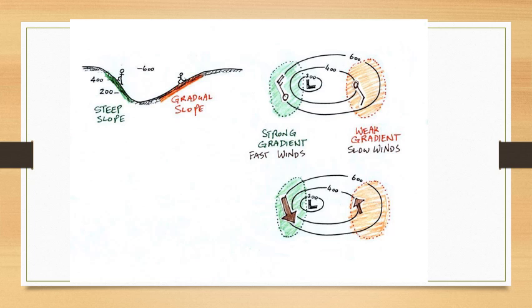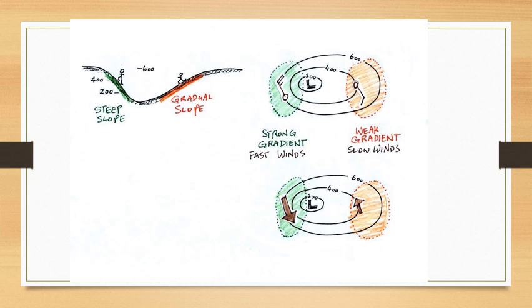So obviously over there the speed of the wind is more. There are fast winds. And wherever the isobars are widely spaced, which you can see in brown color, it has been shaded. Over there, the pressure gradient is gentler in nature, so the speed of the wind is also slow.